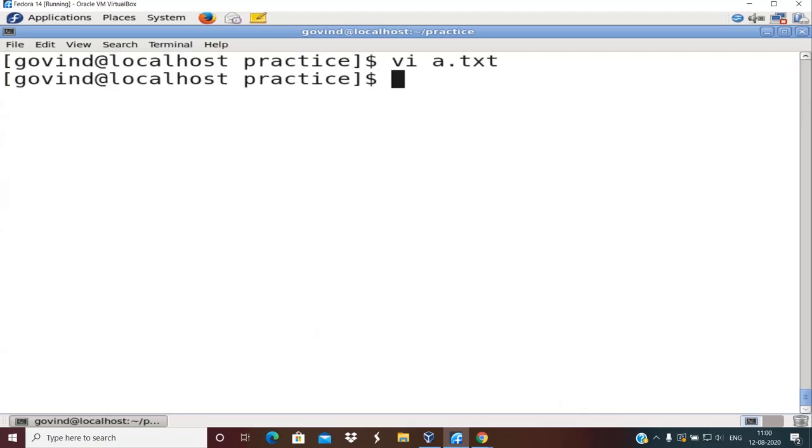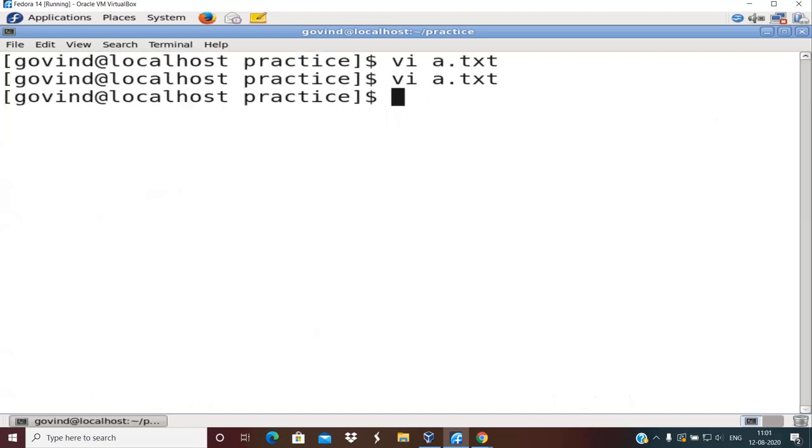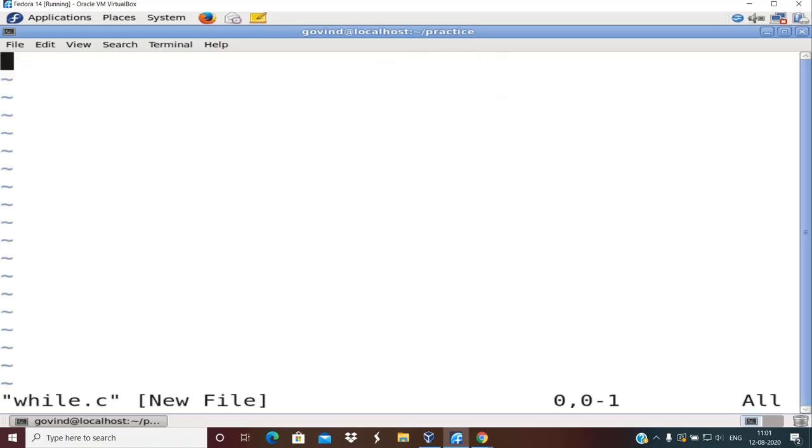What do I mean by this? Let us take an example now. As I said, these are all trivial examples. They are not of realistic nature, but they are useful to understand the loops. So the first loop that we have here in the listing is your while loop. I'll take up that part, and also I will tell you the syntax of while loop. So I'll write while.c. What I want to do is I just want to display hello world 5 times.